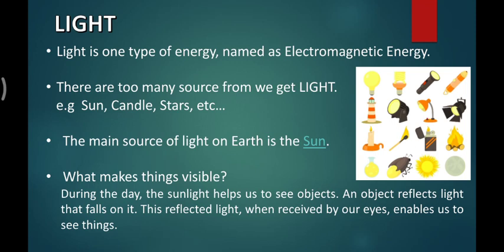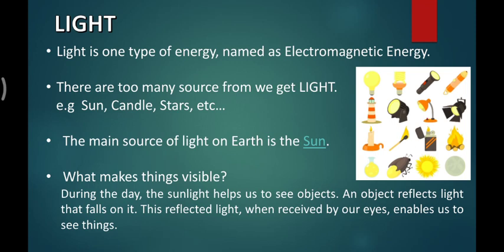Now the question is, what makes things visible? You may answer that it is the eyes only, from which we can see objects. No, not only eyes; one more very important factor is light.